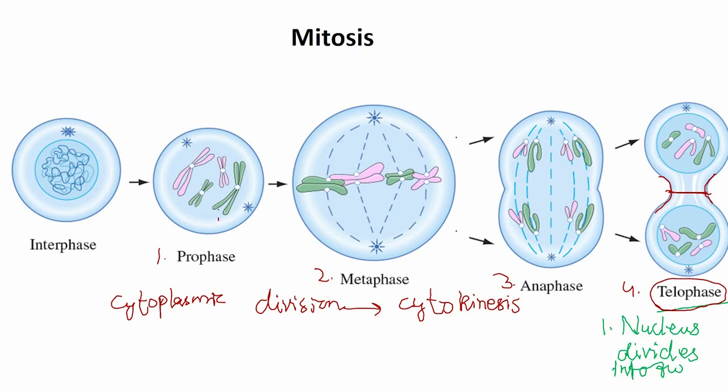Here, chromosome 1, 2, 3 and 4 were in the start, which have duplicated themselves, and now at the end there are 1, 2, 3 and 4 chromosomes again. These 4 chromosomes will duplicate themselves in the interphase and will begin another division.